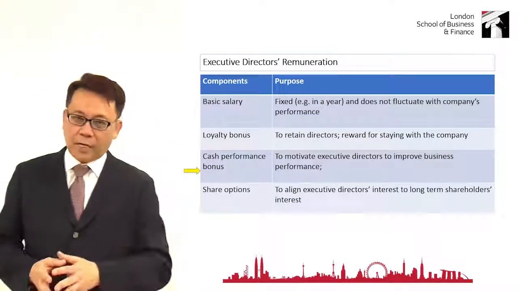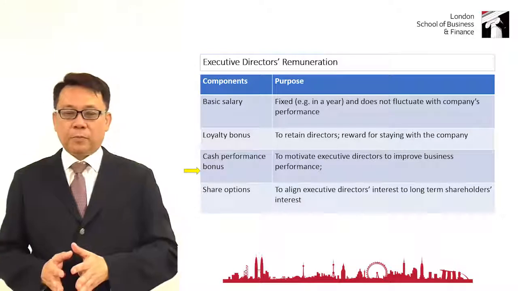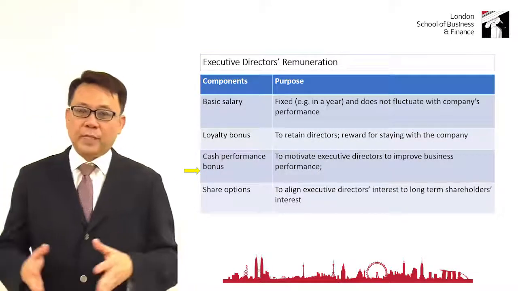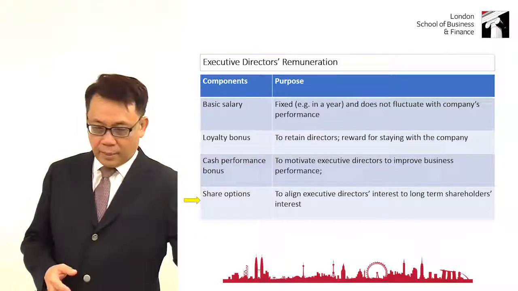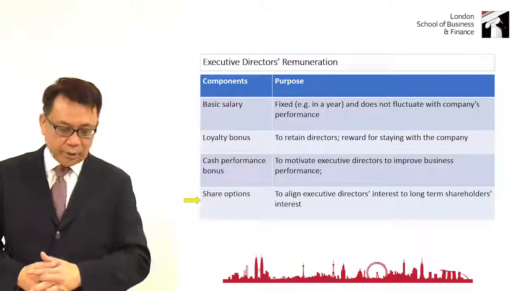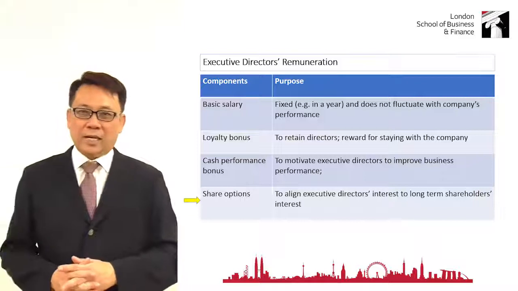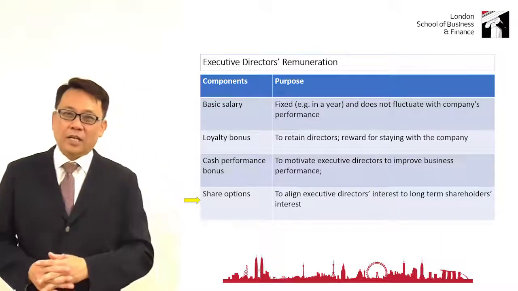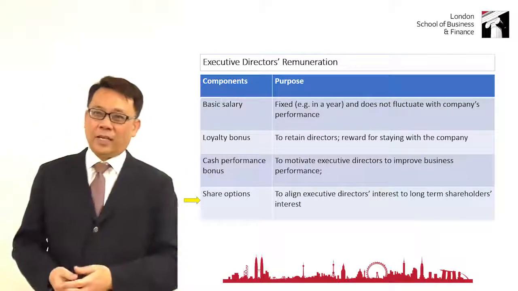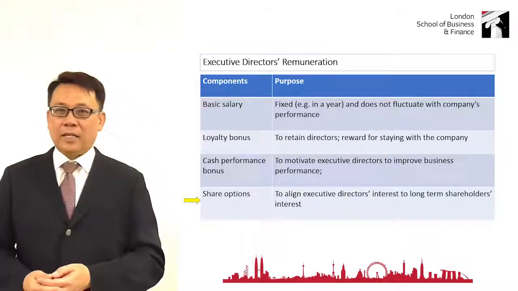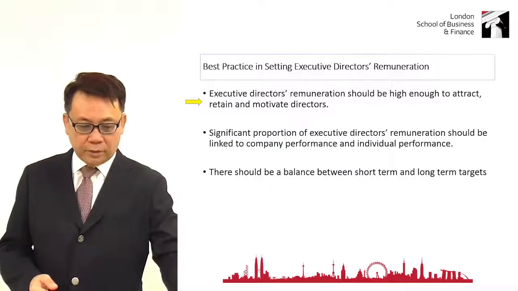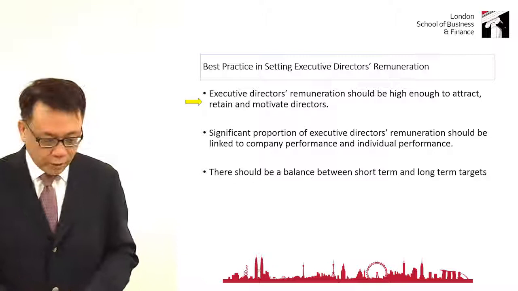Third is a cash performance bonus. Cash performance bonus is to motivate the director to improve the company's business performance to meet target. And then the next one is share options. Share options are to align directors' interests with shareholders' interests, to motivate them to think like shareholders so that they will act in shareholders' interests. So these are the four components of the ED's remuneration package.